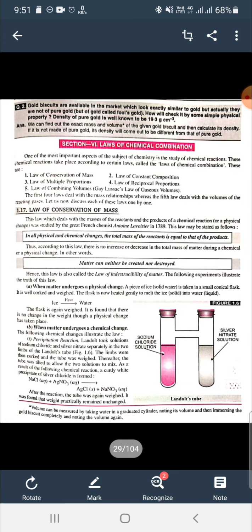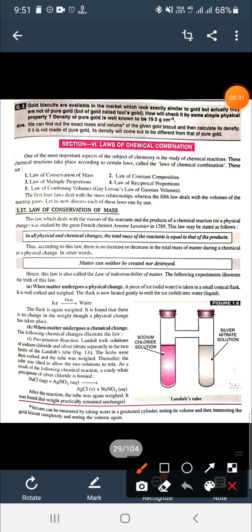Another definition of this particular law is that matter can neither be created nor be destroyed. It means matter will remain the same on the reactant side and on the product side. Here are some examples.